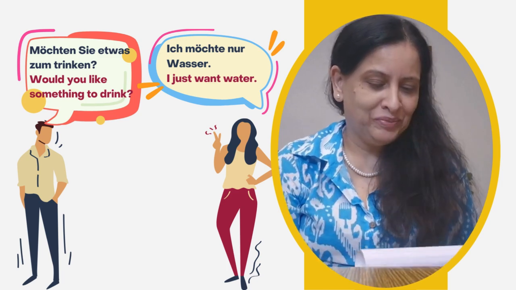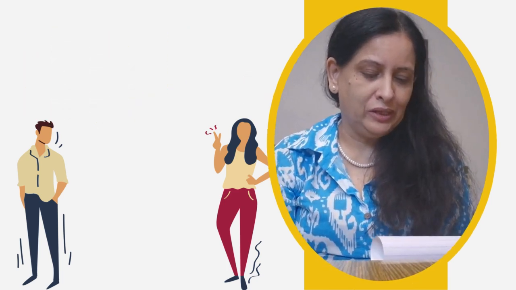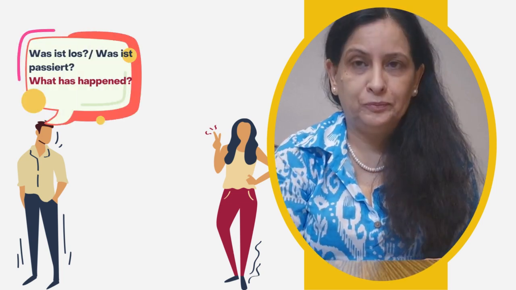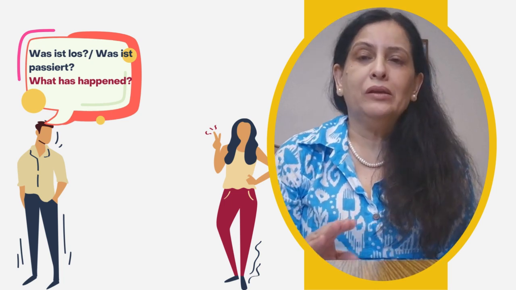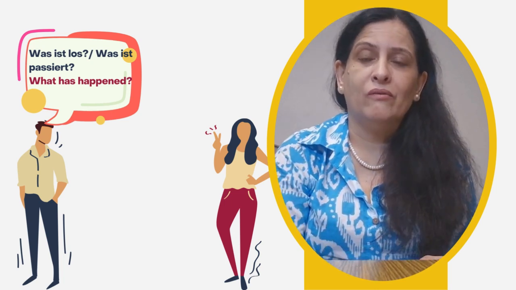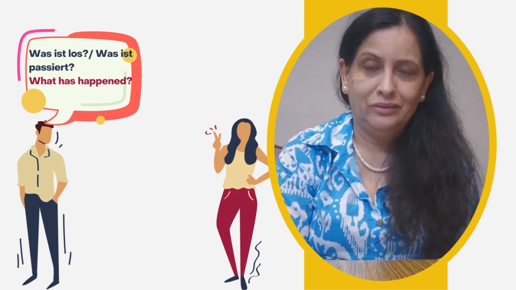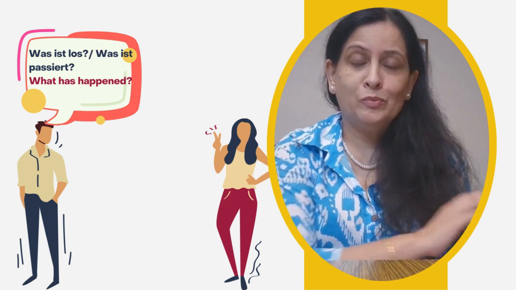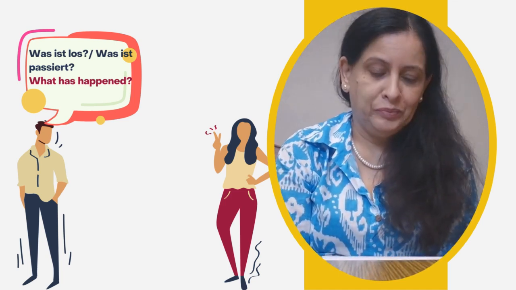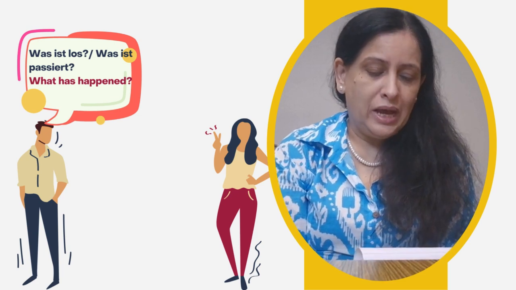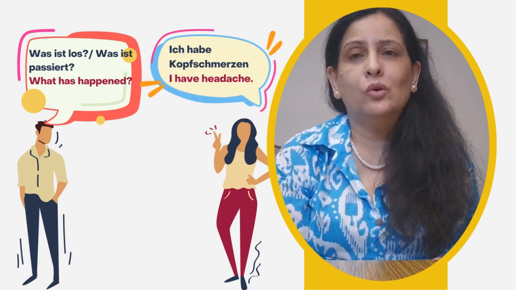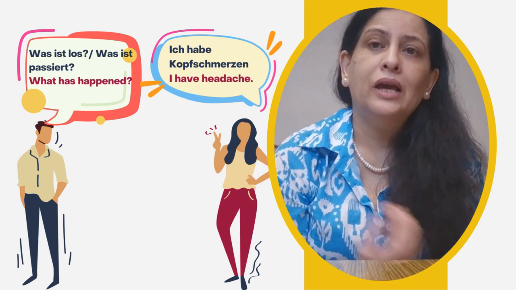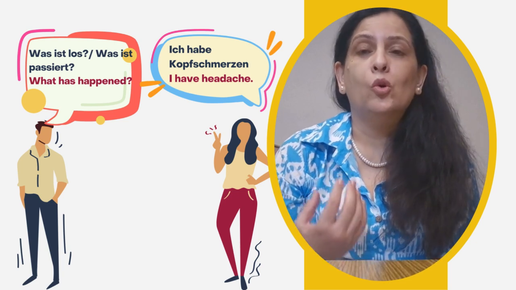This is the answer. Then the next question will be, ninth one will be, was ist los or was ist passiert? Okay, the same meaning but in a different way. You are asking someone that what happened. It means what happened. Was ist los or was ist passiert? Both are correct, meaning what has happened. So the answer will be, ich habe Kopfschmerzen. If you have headache, then you can tell I have headache. Ich habe Kopfschmerzen.